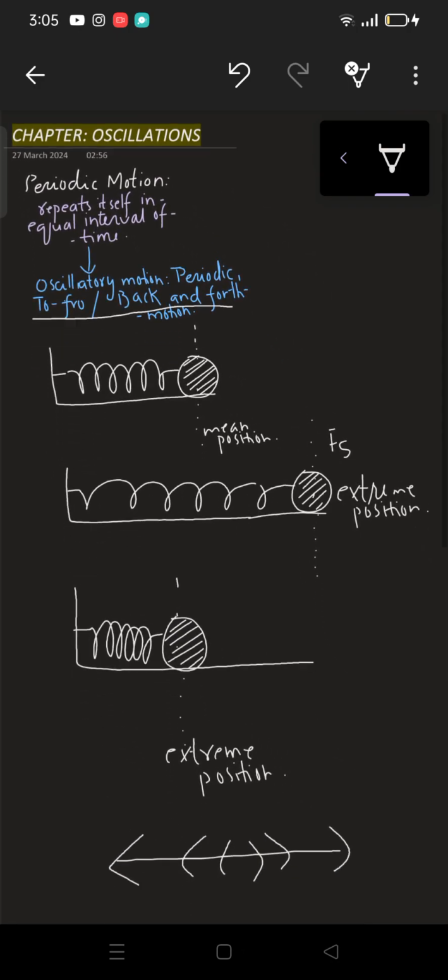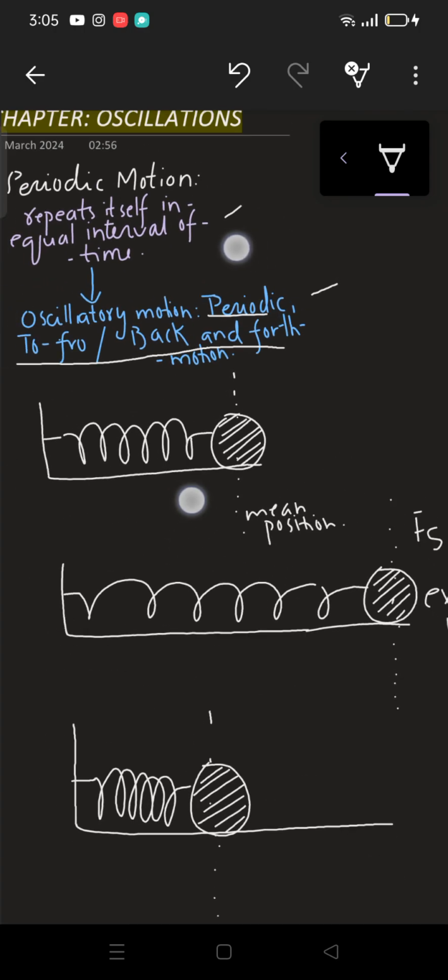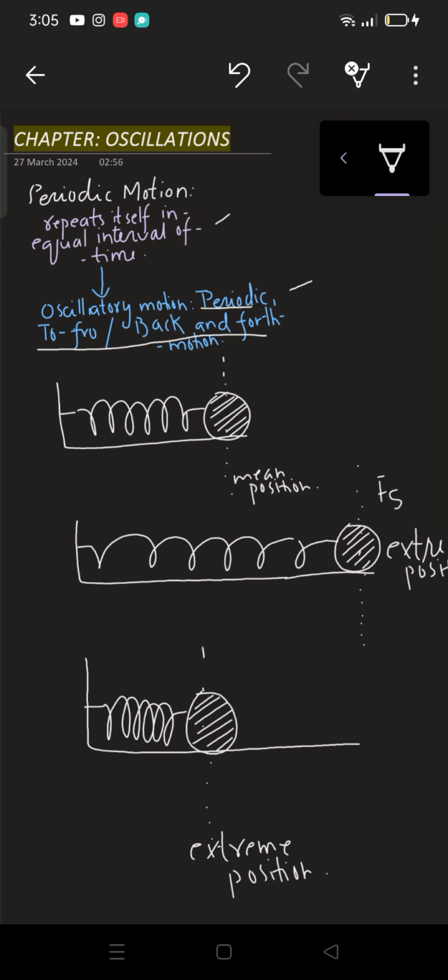Now what can you say, is every oscillatory motion a periodic motion? Yes, every oscillatory motion is a periodic motion, since we have read the condition: oscillatory motions are periodic motions. They repeat themselves in equal interval of time. So every oscillatory motion is a periodic motion.